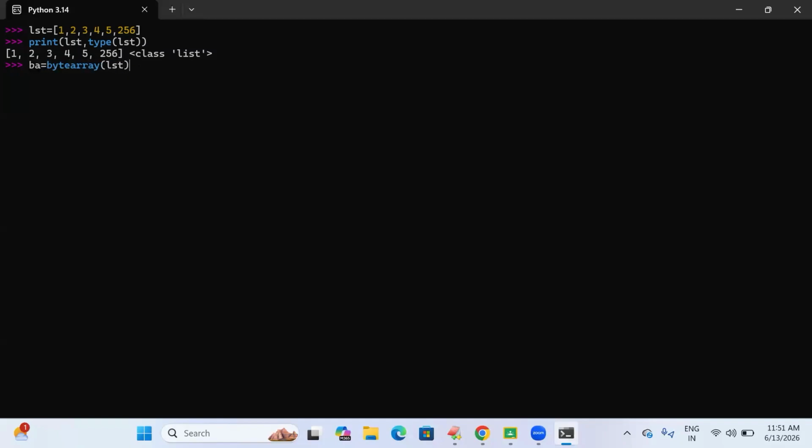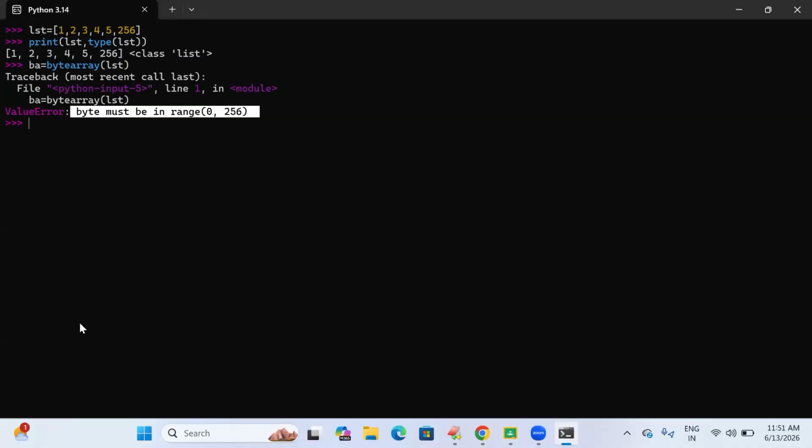If I press enter, it throws a ValueError. Why? Bytes must be in range of 0 to 256, where we have to take 256 minus 1, so 255. The range of byte-array type is 0 to 255 only. We have taken 256 here, so that is the reason it throws an error.